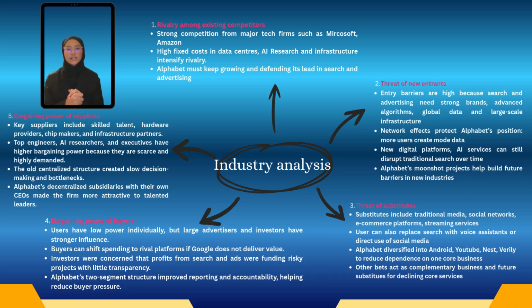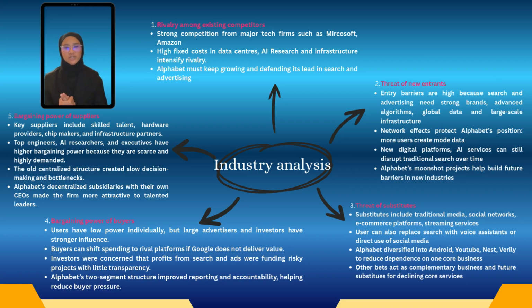The case shows that Google's old centralized structure created slow decision making and bottlenecks, which could demotivate leaders and reduce the effective use of talent. By reorganizing into Alphabet and allowing many ventures to operate as separate subsidiaries with their own CEO and greater independence, the company improved its value proposition to talented employees and managers. This helped Alphabet cope with the high bargaining power of critical suppliers and support innovation across multiple business areas.